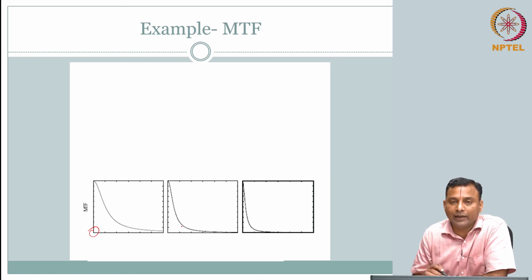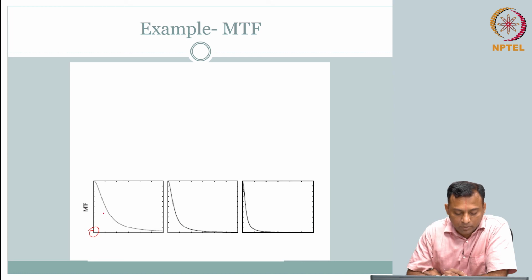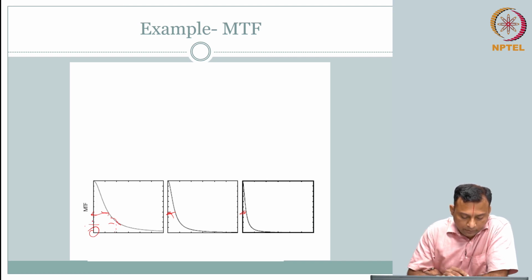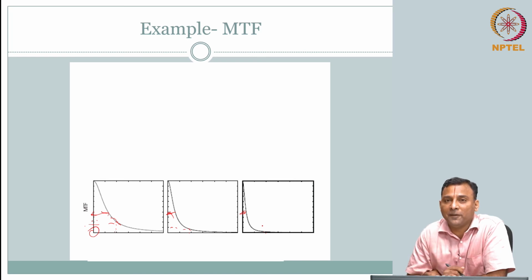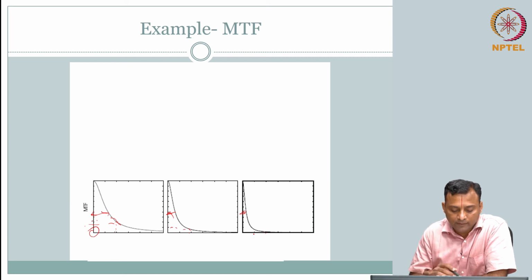So if you look at it here clearly, this is broad, this is wide here, narrow, narrower, and it falls down, it still has some value here, whereas at the corresponding location, if you take the second line here, the MTF is some value, whereas if I take the second line here, the MTF is clearly lower than this value. If I take the second one, it's already 0. That means there is no transfer happening at earlier frequencies itself.